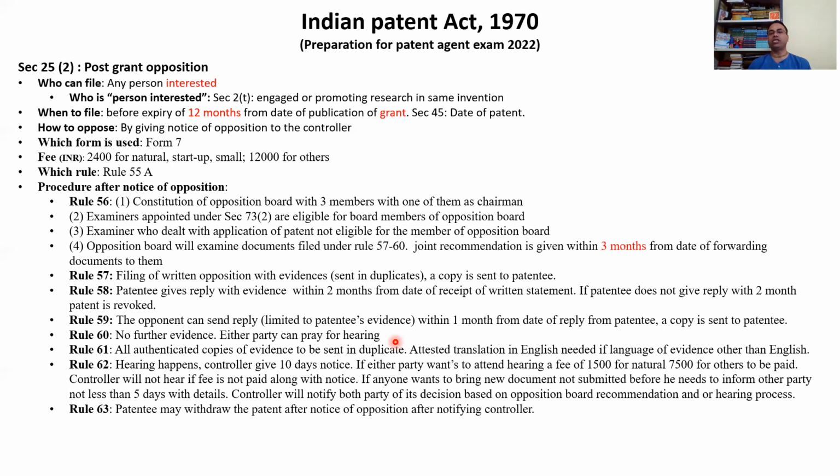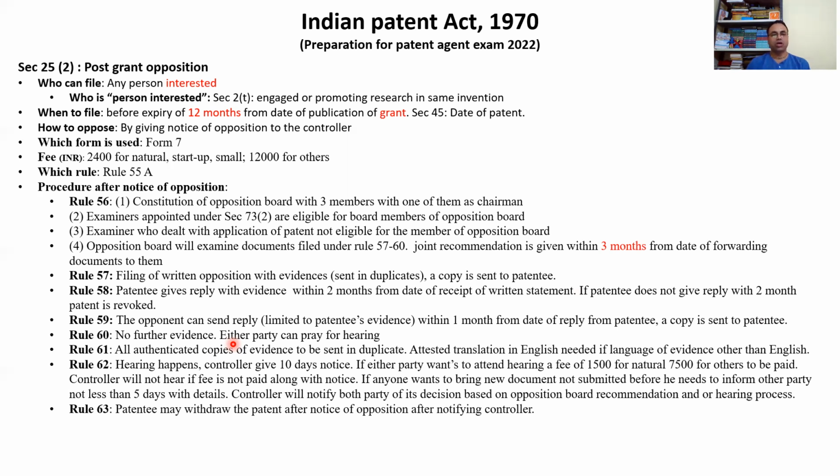And once we get the reply from the patentee, again we have a chance to give evidence, reply, not any further evidence, reply, or only based on the evidence that is provided. And thereafter there is no, but you can pray for hearing. Okay, you can ask that I want to go for hearing. So if you are not satisfied with the reply, then you can ask for hearing.